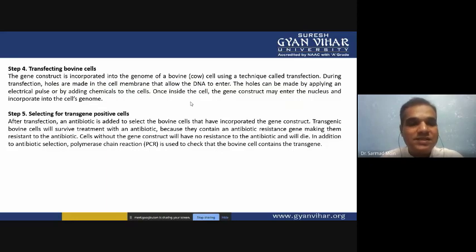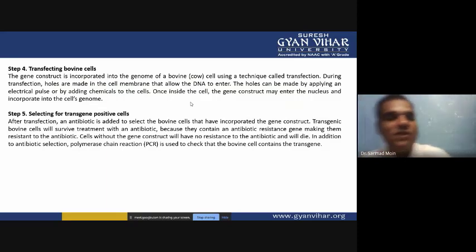We can increase the porosity of the membrane, so that foreign DNA can easily transfer from outside to inside. The holes can be made by applying an electric pulse or by adding chemicals to the cells. Once inside the cells, the gene construct may enter the nucleus and incorporate into the cell genome. When the genes or vector is transferred into the cytoplasm, it will incorporate into the genome automatically. And after that, the successfully integrated cells we have to select.